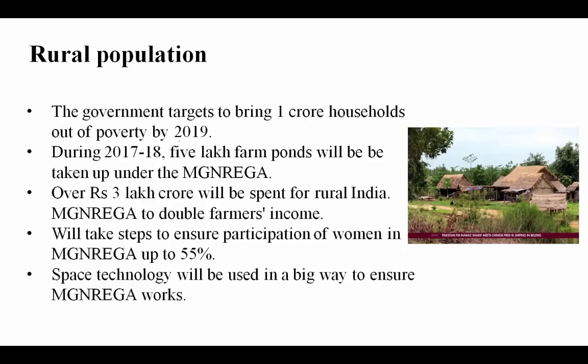Now let's see the rural population. The government targets to bring 1 crore households out of poverty by 2019. So the aim is 2019. During 2017-18, 5 lakh farm ponds will be taken up under the MGNREGA, and over rupees 3 lakh crore will be spent for rural India. To double farmers' income, steps will be taken to ensure participation of women in the MGNREGA up to 55%. Space technology will be used in a big way to ensure MGNREGA work.